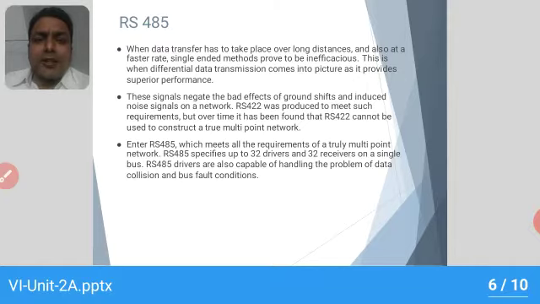Whenever you want to transfer the data over longer distances and also at a faster rate, then we need to adopt differential data transmission, which provides superior performance when compared to single-ended data transfer using RS-232.